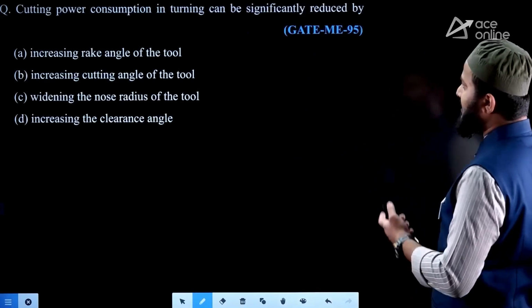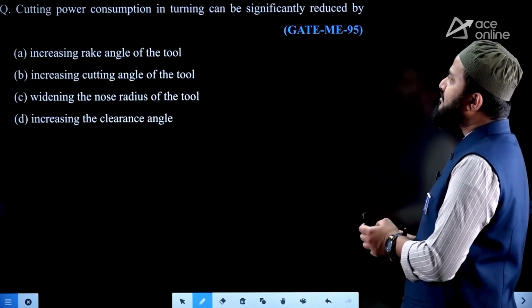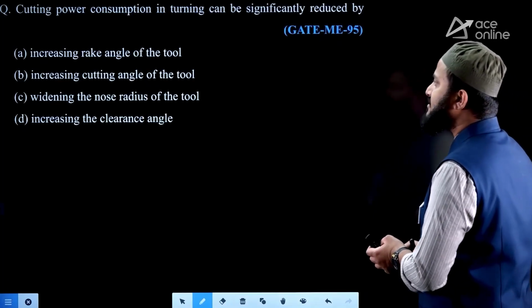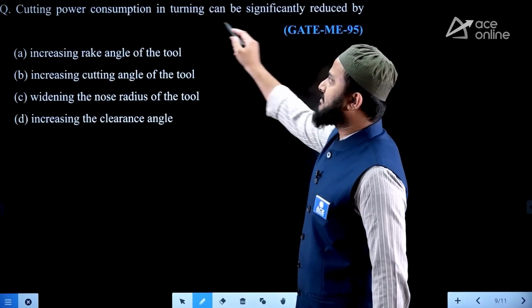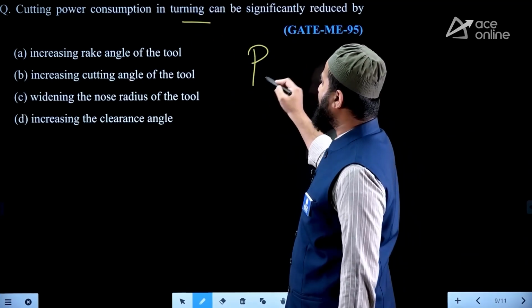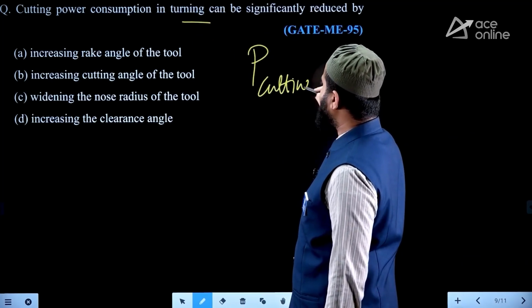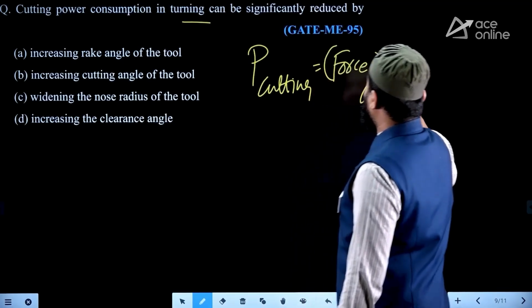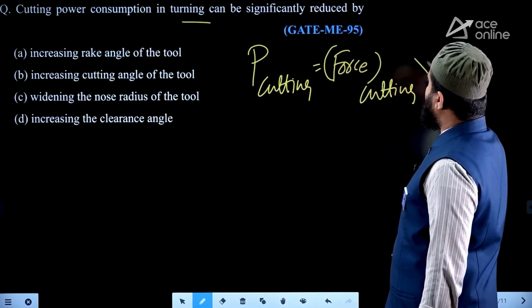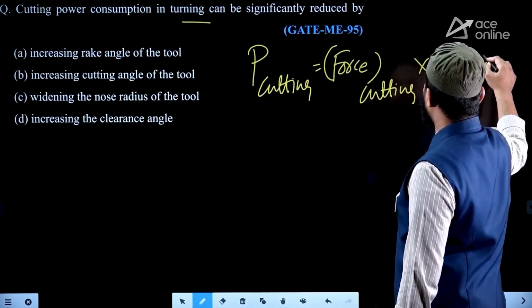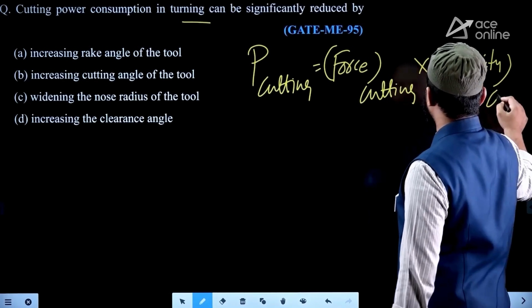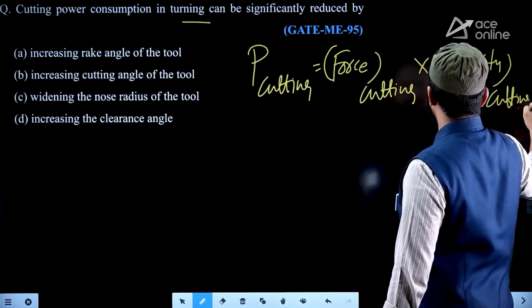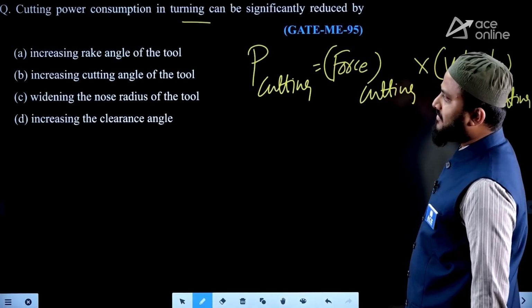Whereas if you look at this question, cutting power consumption in turning can be significantly reduced by. See, basically in any conventional machining operation, not only turning, cutting power is nothing but cutting force into cutting velocity, right? Force into velocity.